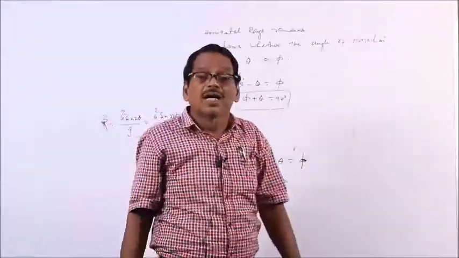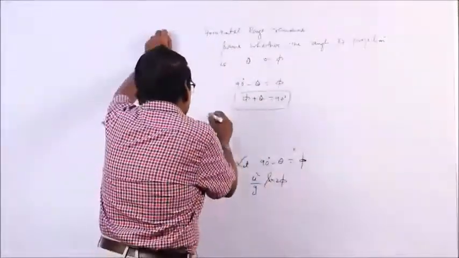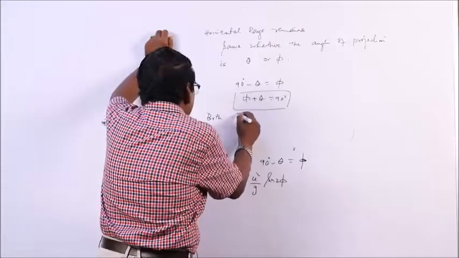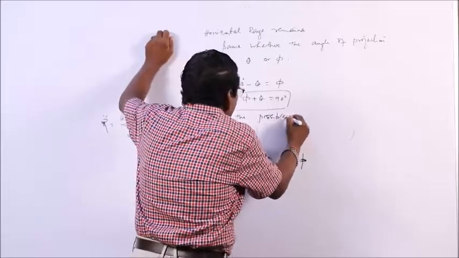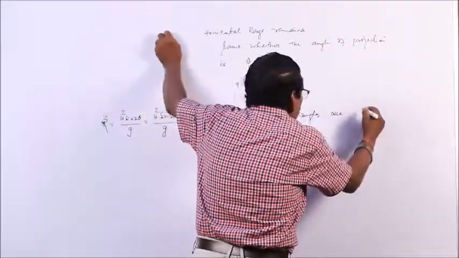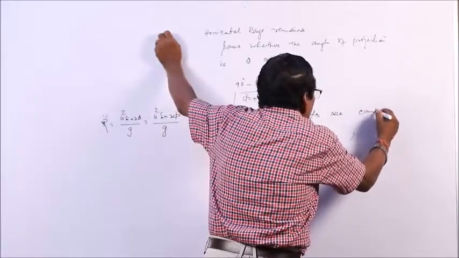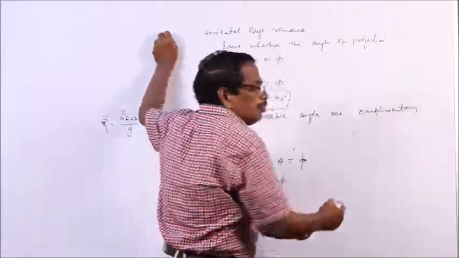Theta and phi are complementary to each other. Both the possible angles are complementary to each other. Remember it. Complementary means the sum of the two angles is 90 degree.